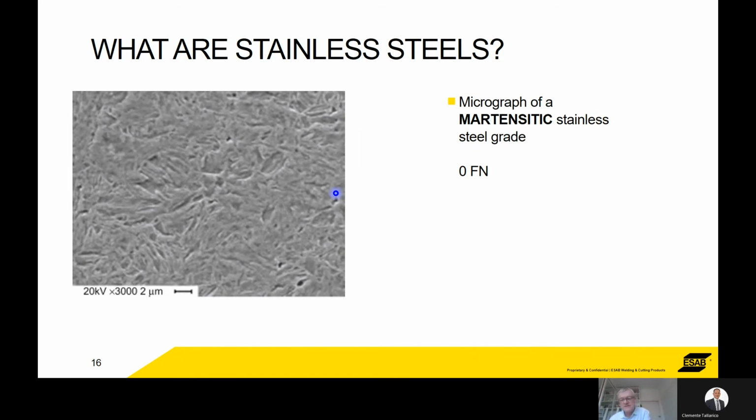The martensitic, so these have got 0 ferrite in them as well, but it's purely martensite. And the property of martensite is that it's very hard and very brittle. So it's got very good high temperature strength. And on the other side, very poor low temperature toughness. They are not readily weldable. Usually the low carbon grades are the easiest ones to weld.